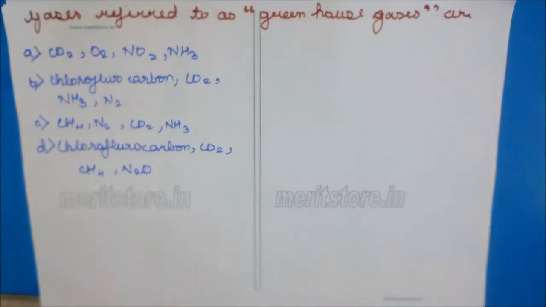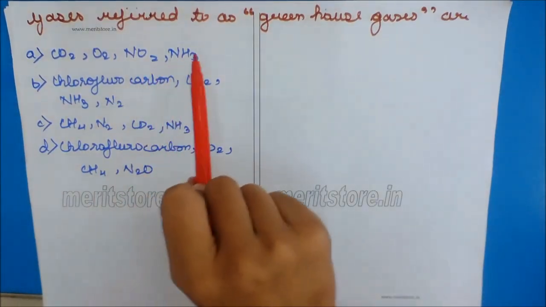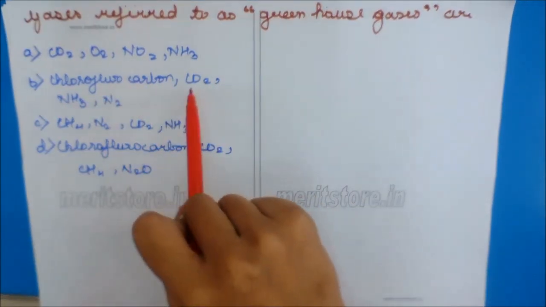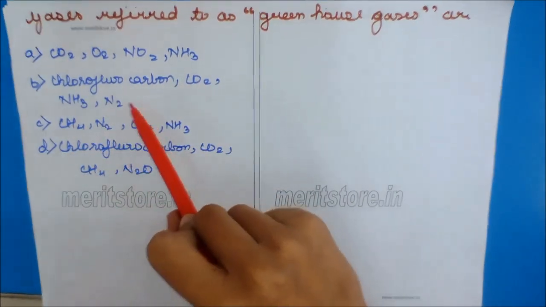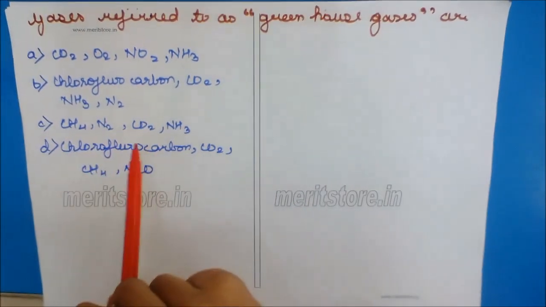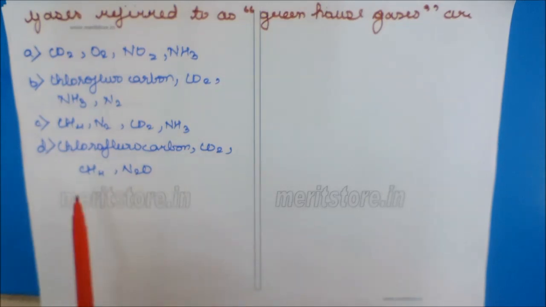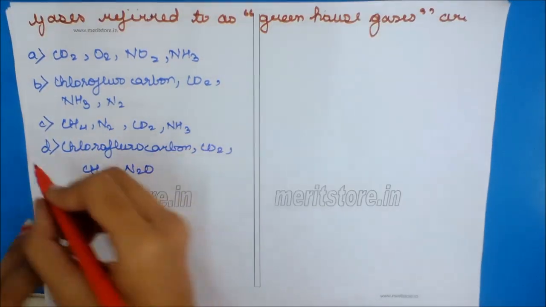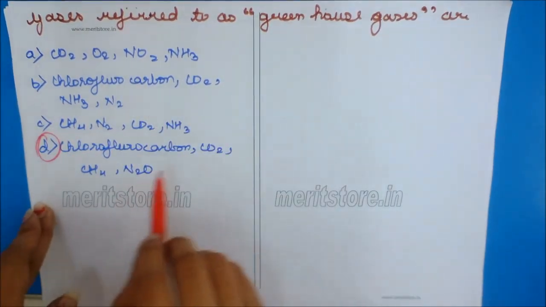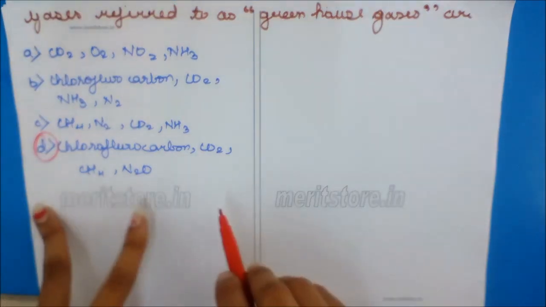Gases referred to as greenhouse gases are options: CO2, O2, NO2, NH3; chlorofluorocarbons, CO2, NH3, N2; CH4, N2, CO2, NH3; chlorofluorocarbons, CO2, CH4, N2O. The correct option is D, chlorofluorocarbons, CO2, CH4, N2O.